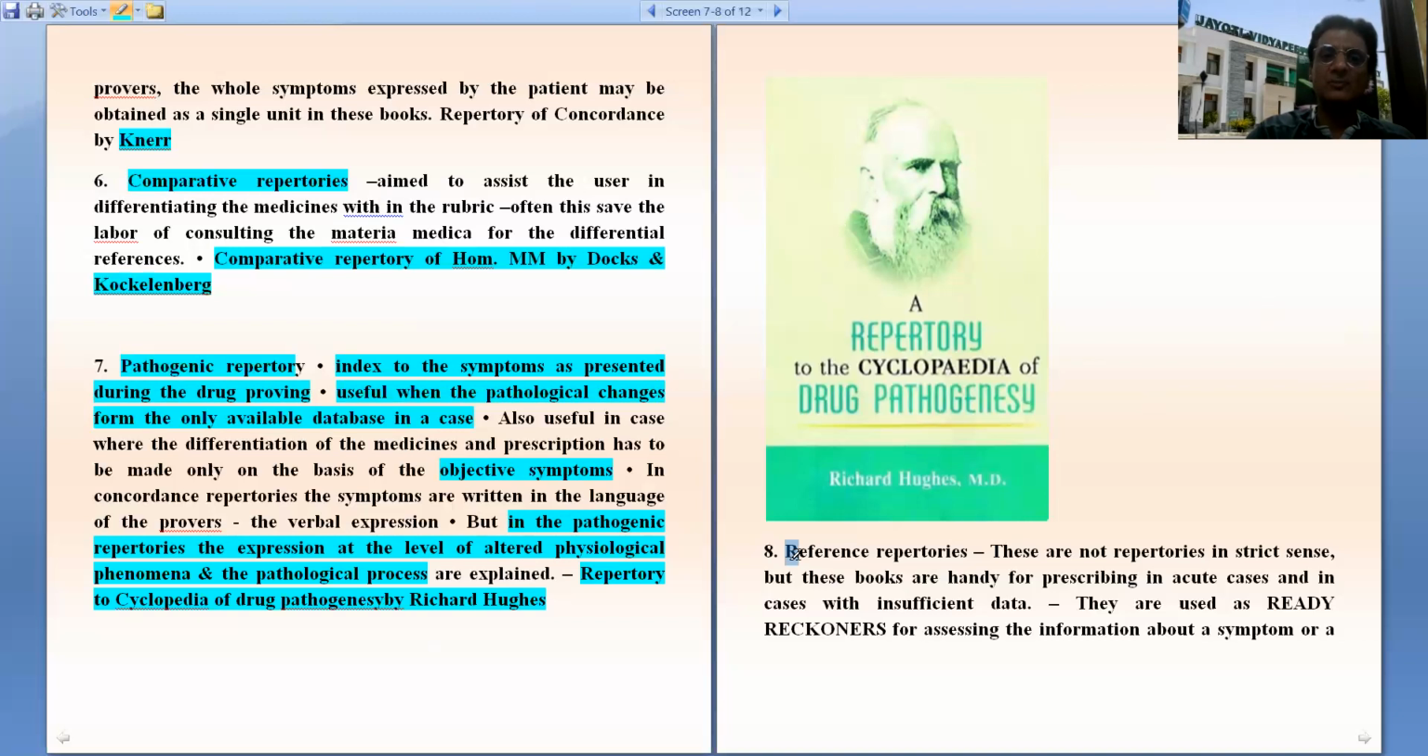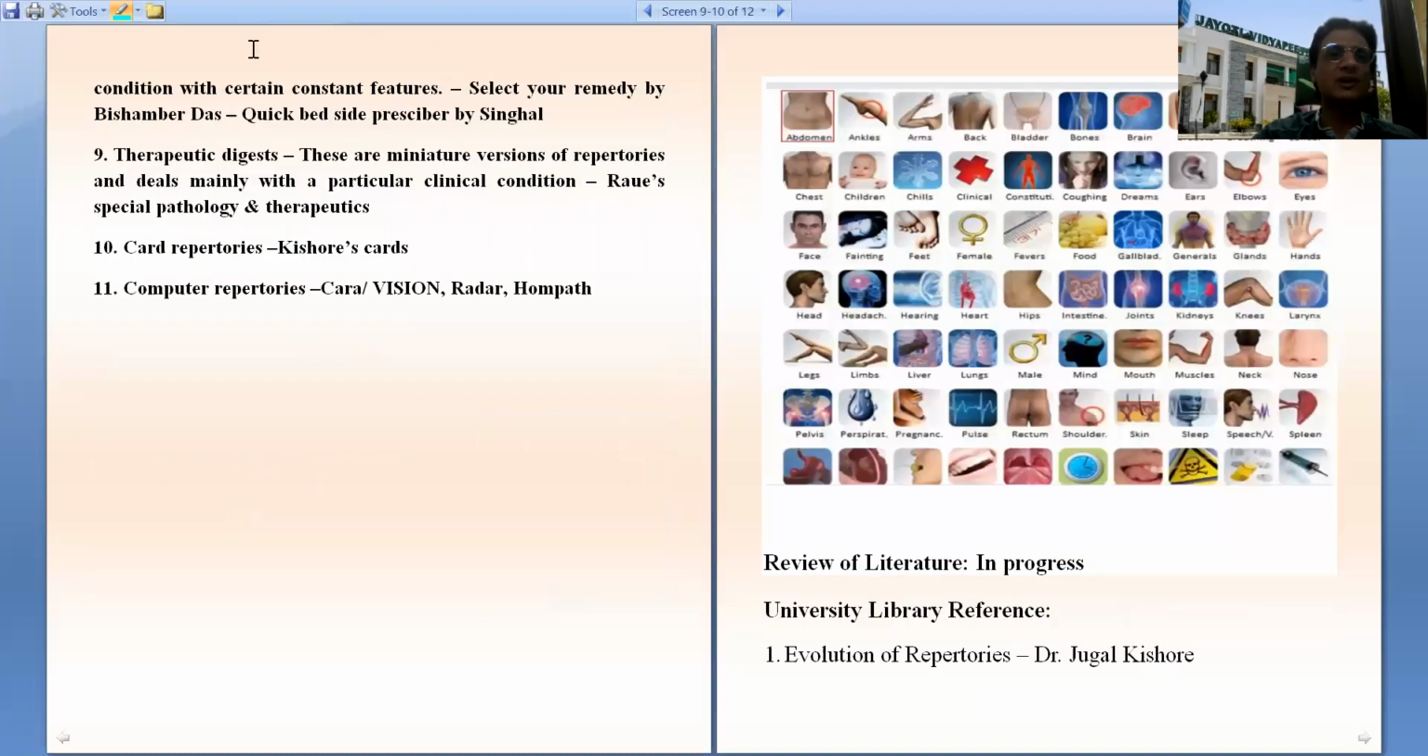Now, another group of repertories are reference repertories. They are not repertories in strict sense, but these are books which are handy for prescribing in acute cases and for cases which are having insufficient data. They are used as ready reckoners for assessing the information about a symptom or a condition. Select Your Remedy by Bishambar Das. Quick Bedside Prescriber by Singhal are such type of therapeutic repertories.